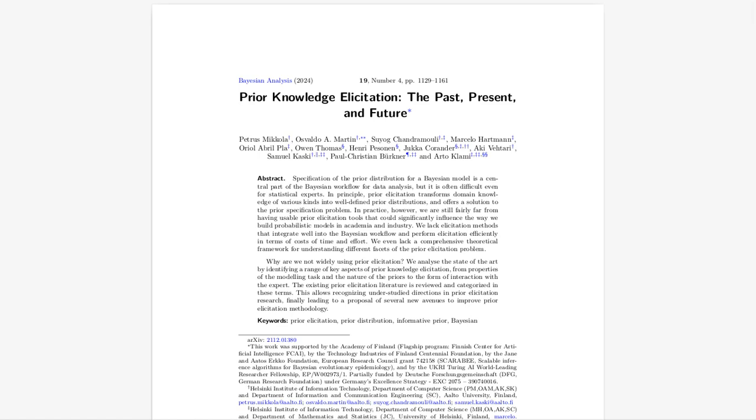This has been a really incredible deep dive. I feel like I have a whole new appreciation for the power and potential of this. I'm glad to hear that. Before we go, is there one big question that this paper left you pondering? You know what really fascinates me is this. If we can really crack the code of prior elicitation, we open up a world of possibilities. Imagine being able to translate expert knowledge in any field, from astrophysics to zoology, into powerful models. That's amazing. If we can figure this out, the potential is really limitless. That's an incredible thought.